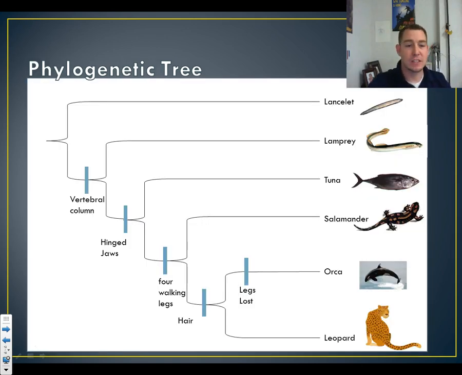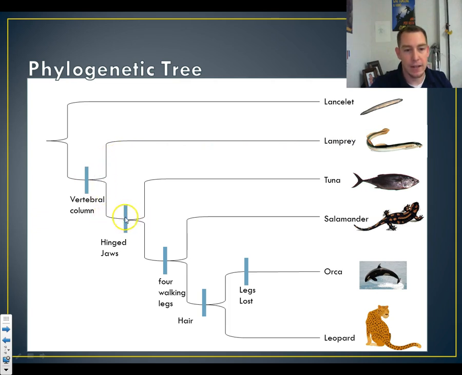All right, so here's an example of how a phylogenetic tree would work. You're going to want to copy this down. So we had life, and then we start moving into lancelet, just as an example. I've kind of skipped a lot of steps. But if you add vertebrae, then everything past this point will have vertebrae. From there we have our lamprey.